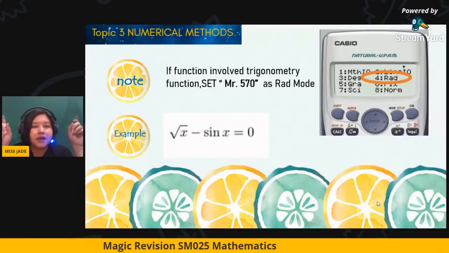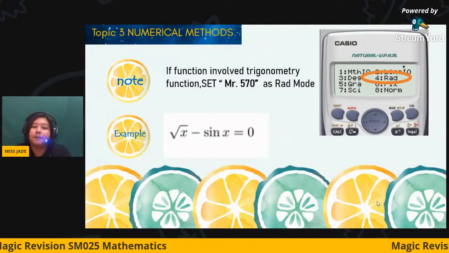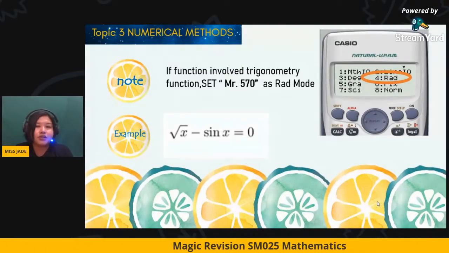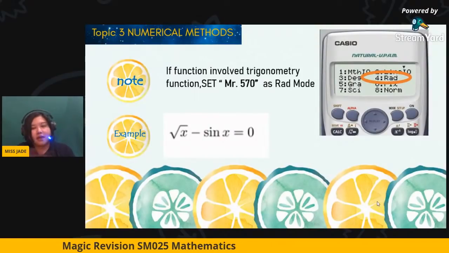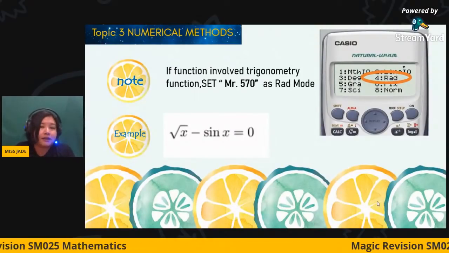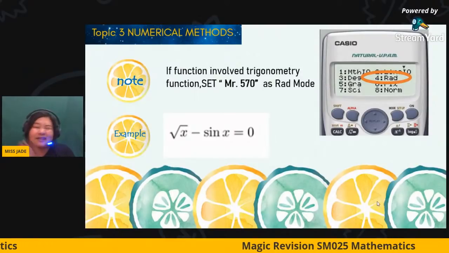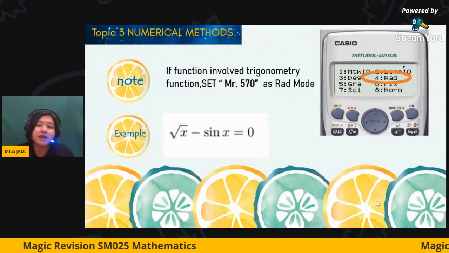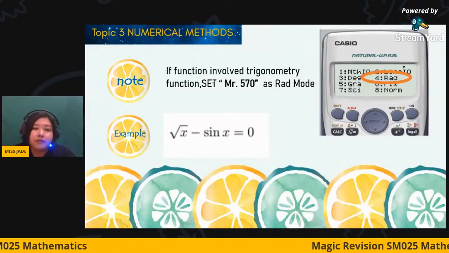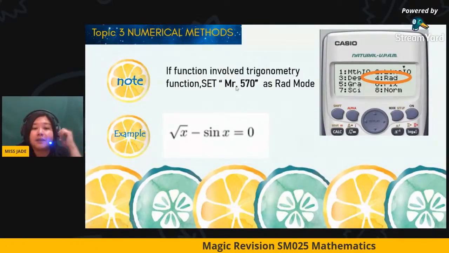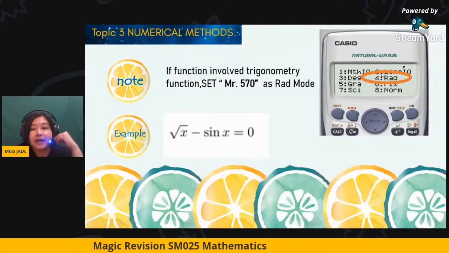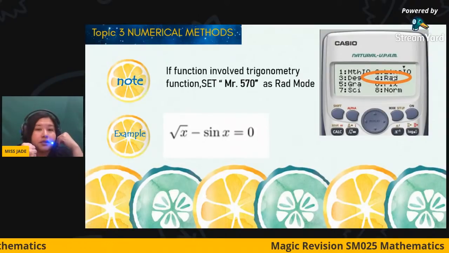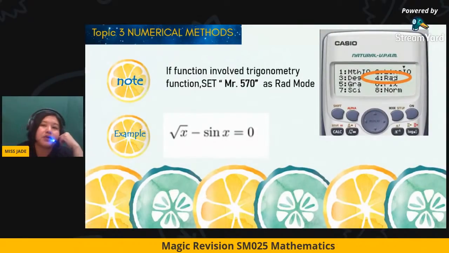The very important note is, when you are checking the question paper, before you start, normally they'll say, please check your question paper. Page 1, page 2. While you are checking the question, take a look: is any trigonometric function involved under topic 3? Because if a trigonometric function is involved and you are using the Mr. 570 calculator, you must put it in radian mode. If not, the whole calculation will become wrong. It's not worth it: you know the method, but because the mode is wrong, the answer is wrong.